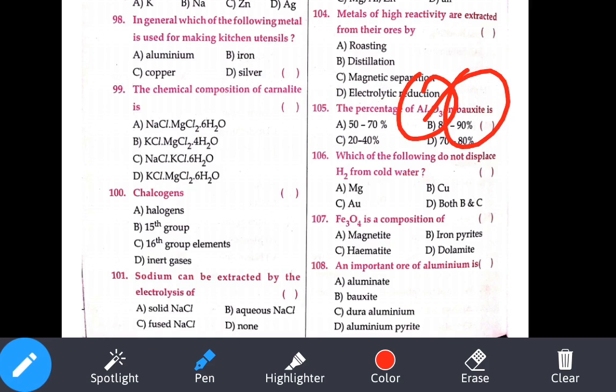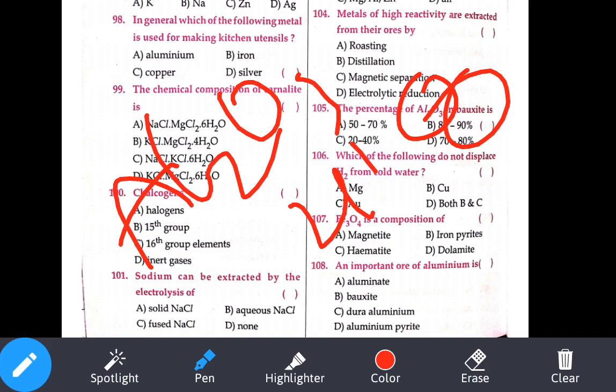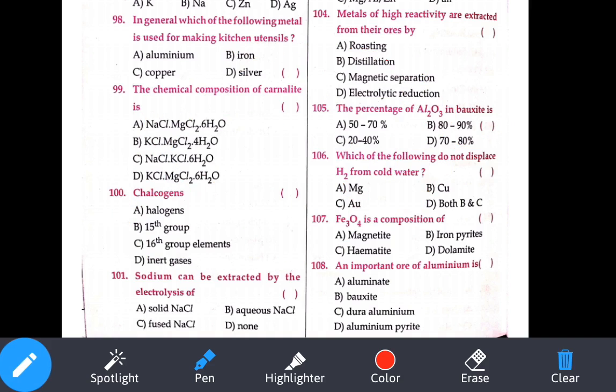Al2O3·2H2O is the chemical formula of bauxite. So what is the percentage of aluminum we can find in the bauxite? That is 50 to 70 percent, that is our option A.